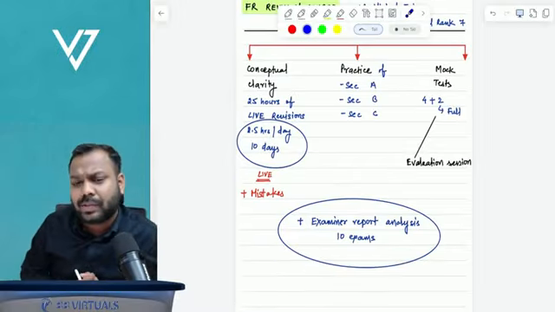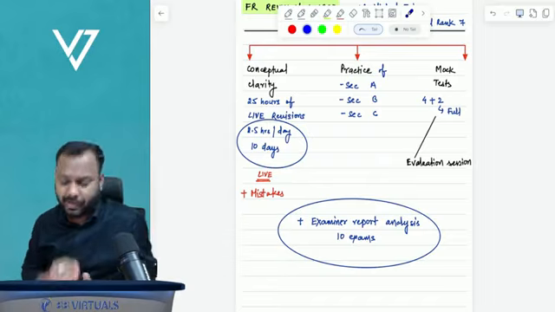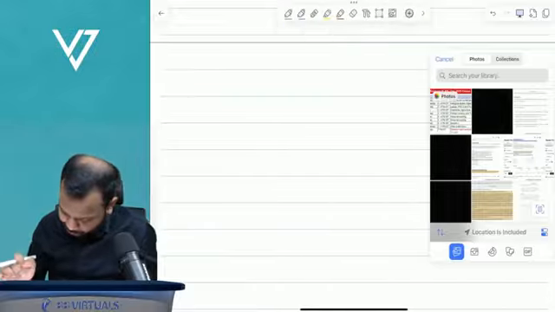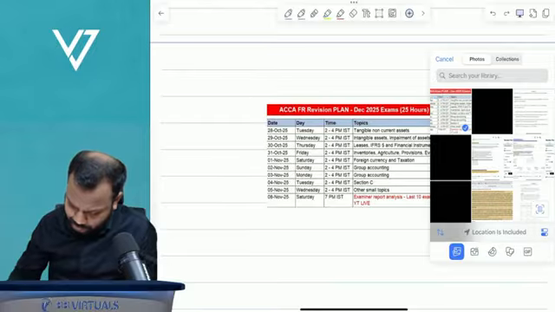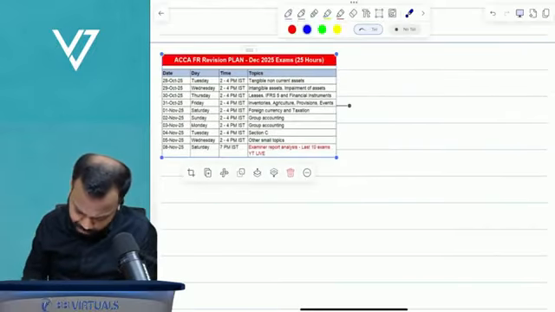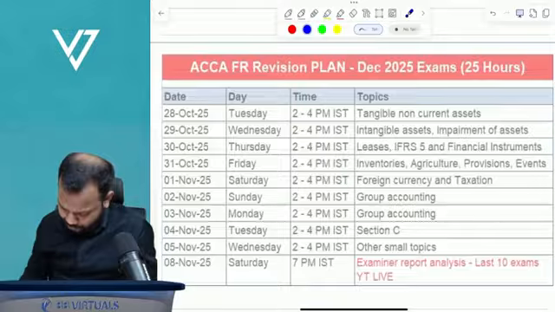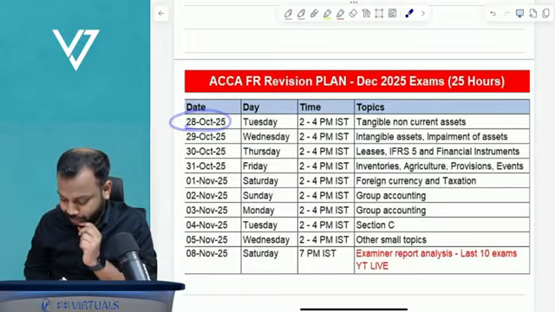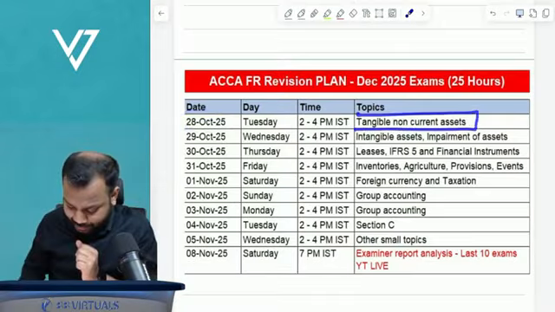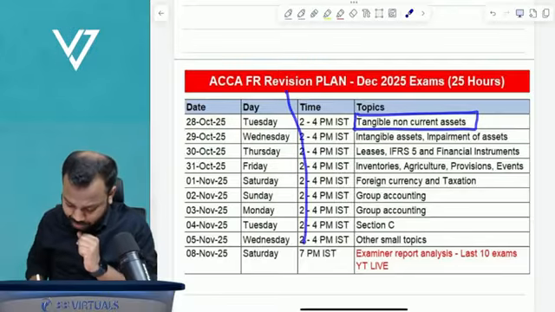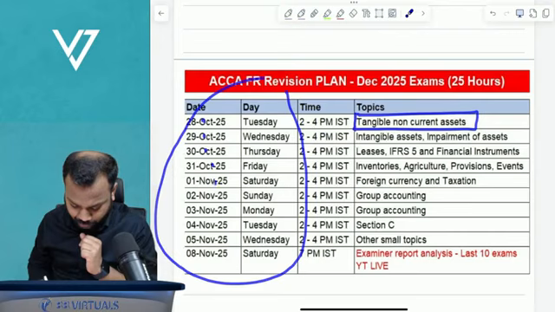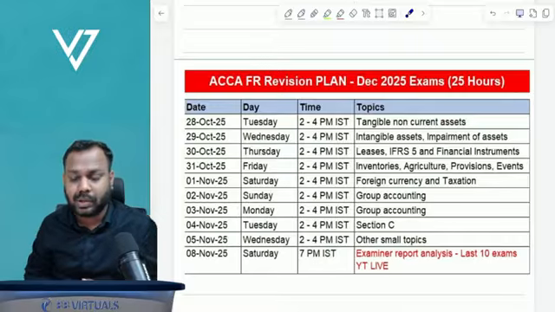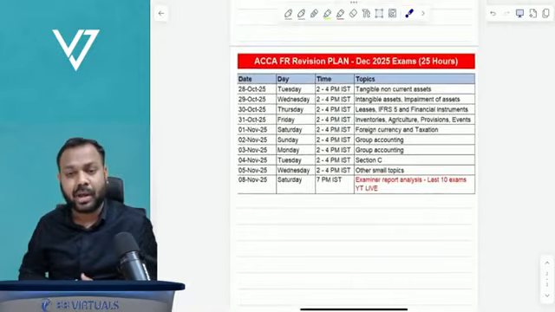Sir, can you please share the schedule, how exactly you will be helping us in revision? Definitely, yes, I can share the schedule with you. Just a minute. I have made a schedule for you guys. This is the schedule. So today is 28th of October, and today we are discussing tangible non-current assets. We will go as per this schedule, a 10 days plan. The material will be shared with all the students who are enrolled for the batch via Google Drive.